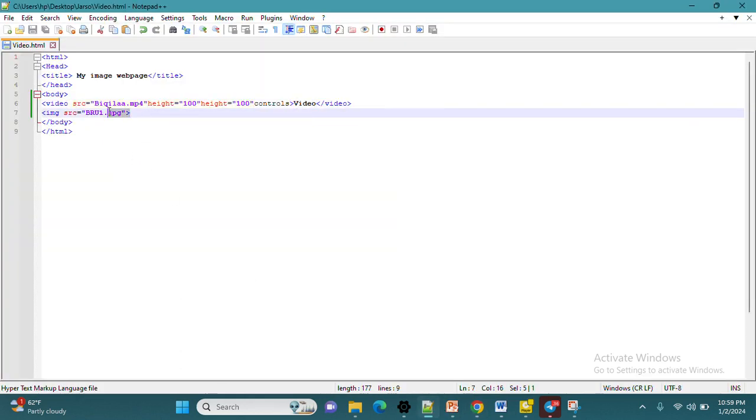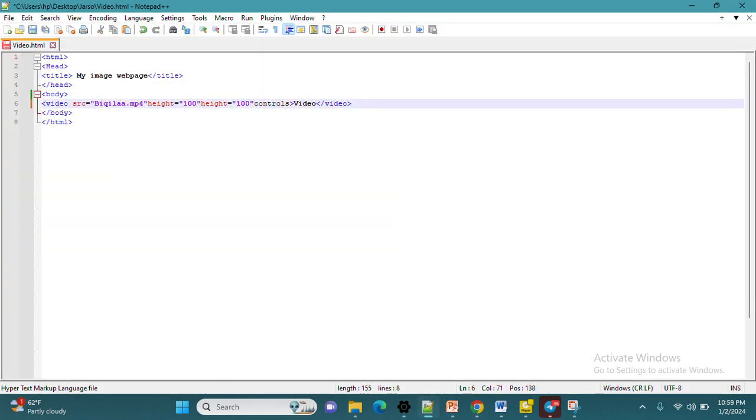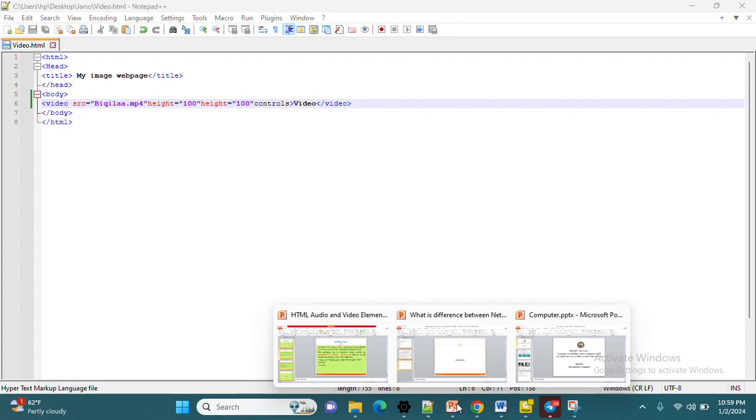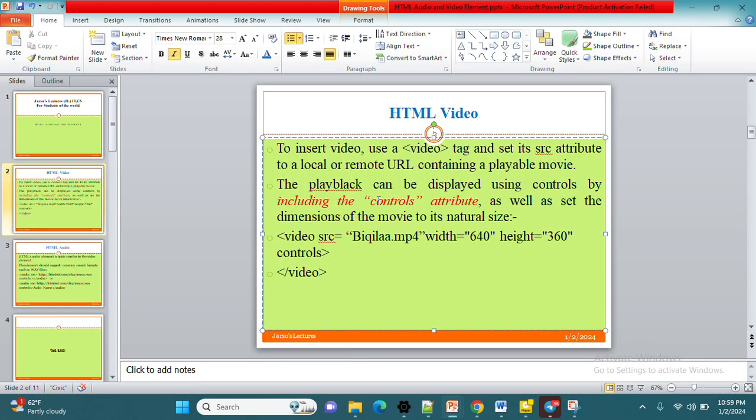Look now, the video is very small. This is the picture, one picture. Let us remove the picture. Let me remove these images. Now let's see what it looks like. Only the video. This is our video. We can specify the dimension as we want. Without the controls attribute, we can't make the video playable. In order to make it playable, we have to use the controls attribute.